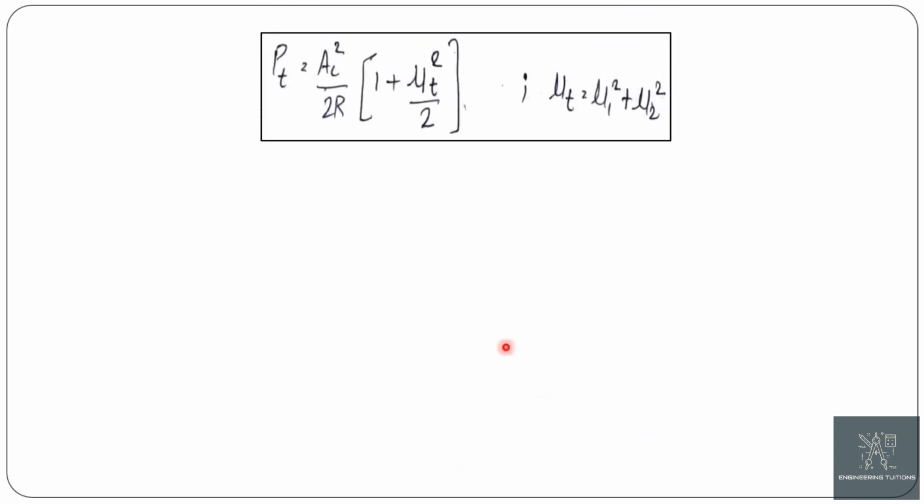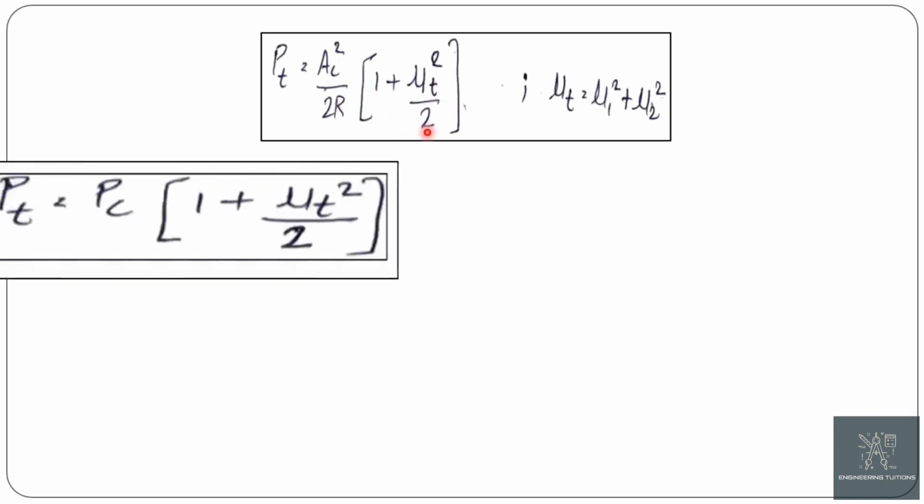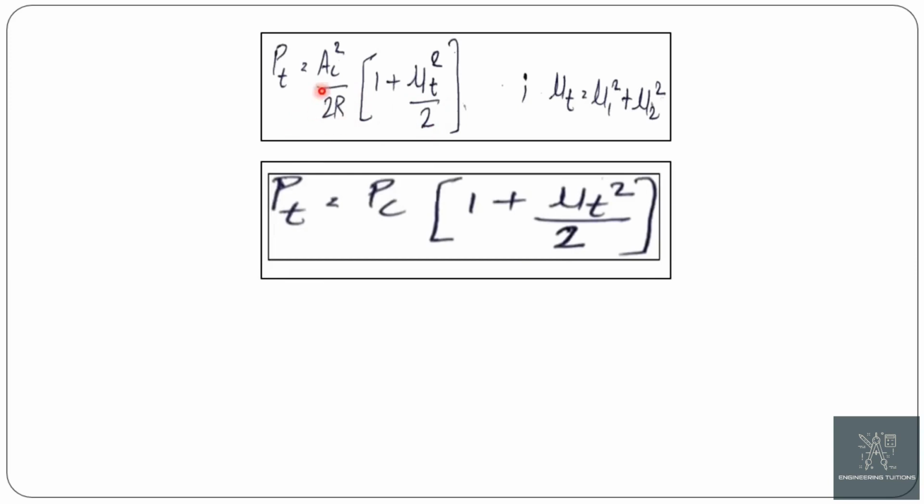Now putting mu1 square plus mu2 square as mu t square, we get Pt equals Ac square by 2R into 1 plus mu t square by 2. Now this Ac square by 2R is nothing but the carrier power Pc. So putting Ac square by 2R as Pc, we get the final expression for the power of the multitone AM as Pt equals Pc into 1 plus mu t square by 2.